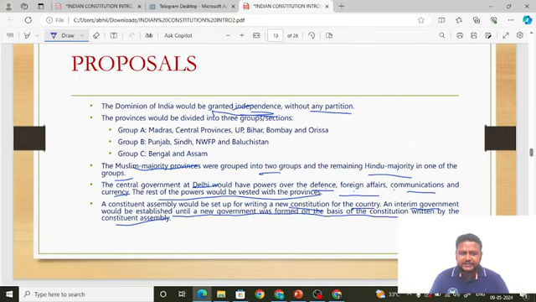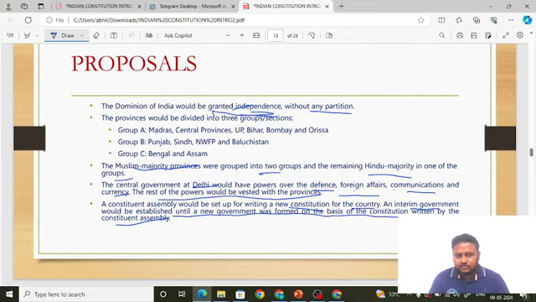Next, friends, a Constituent Assembly for the making of the constitution would be set up. It will be set up definitely, that's what they are saying. So the idea of a Constituent Assembly as per India's needs was put forward by whom? By the Cabinet Mission Plan. Before that is made, there should be some government, called the interim government. That interim government would be established until the new government, as per the constitution framed by the Constituent Assembly, is formed. An interim government would be there. That is what the proposals of the Cabinet Mission were.